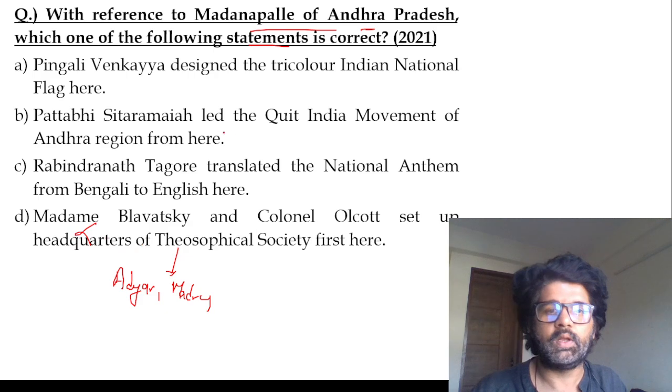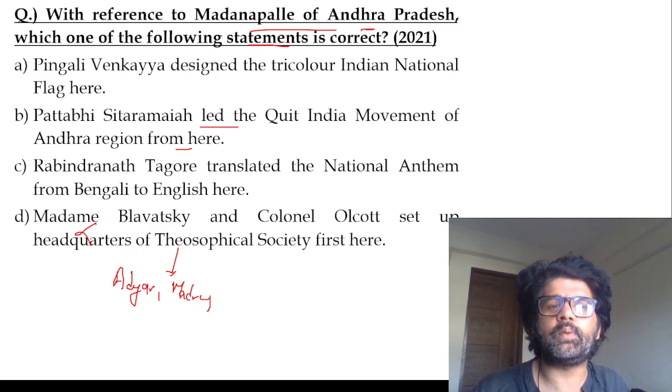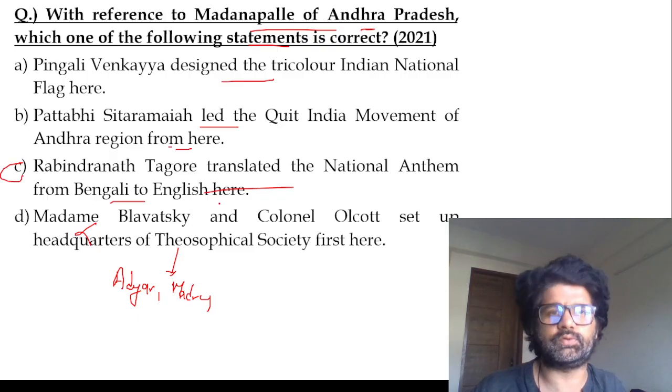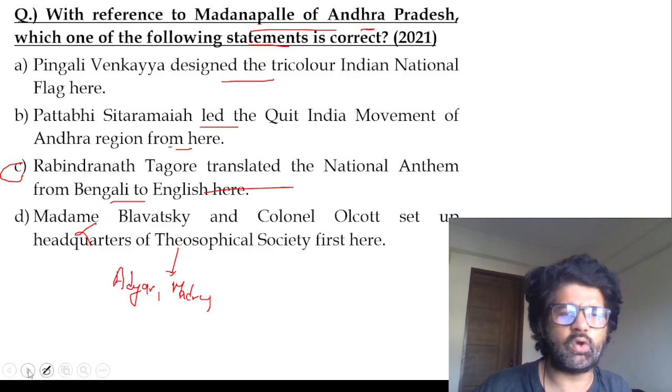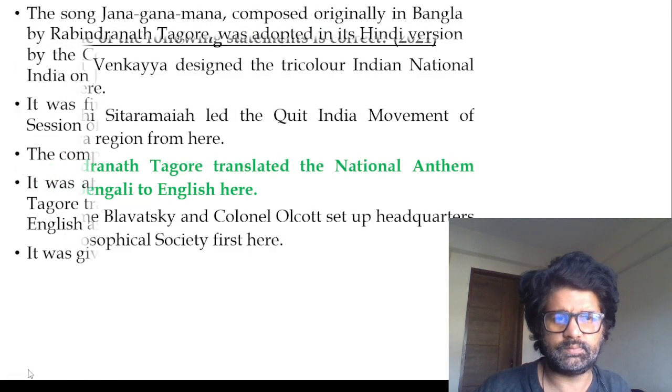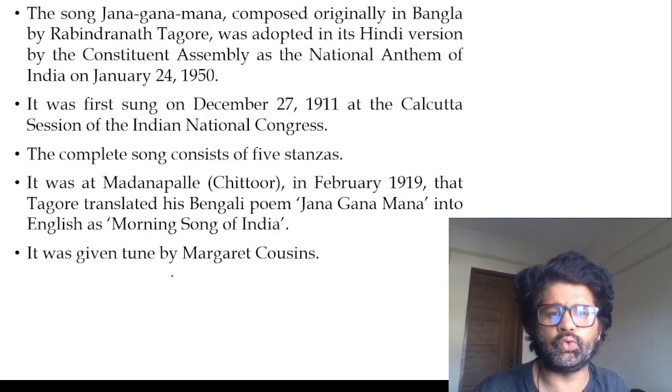Pattabhi Sitaramayya led the Quit India movement? Pingali Venkayya designed the tricolor. Rabindranath Tagore translated the national anthem from Bengali to English here. So Jana Gana Mana was written in Bengali and then he translated it to English, called something like Morning Song of India. And then Margaret Cousins designed the tune.